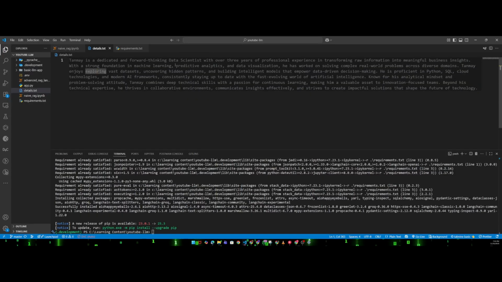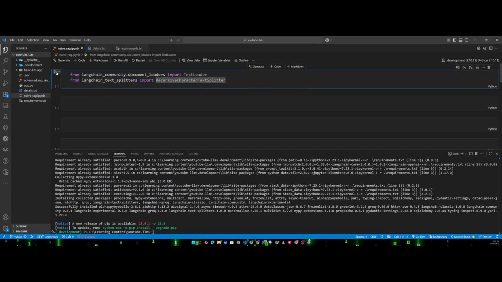Let me see what kind of text information. Tanmay is a dedicated forward-thinking data scientist with over 3 years of professional experience in transforming raw information, and so on and so forth. So it has some information about me. This is the txt data that we have, and on top of this data I am going to build my RAG. As you know, the LLM does not have information about me, so it will try to answer questions from this data only. Now I am executing this code.